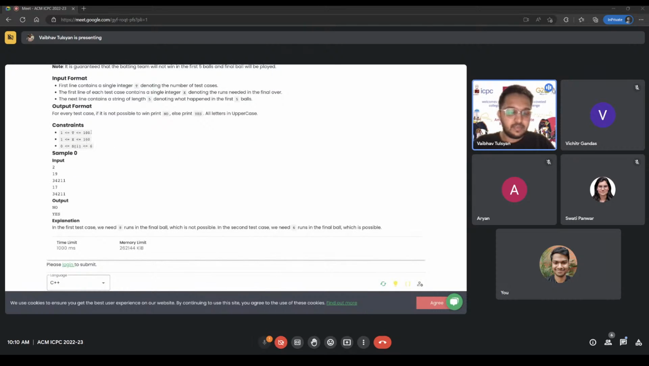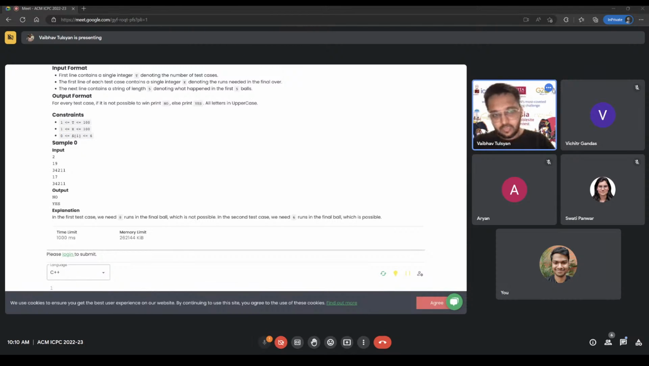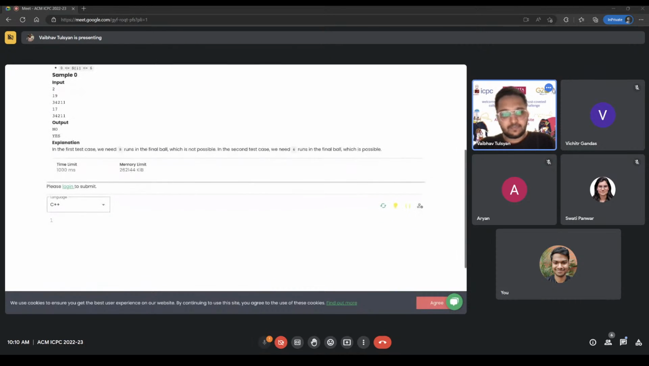And the inputs are pretty small. So you just need to iterate over the string and find out how far you are from reaching your target and whether you can reach this target within 0 to 6 runs in the last ball. So that's about it. This is supposed to be the easiest problem in the set.